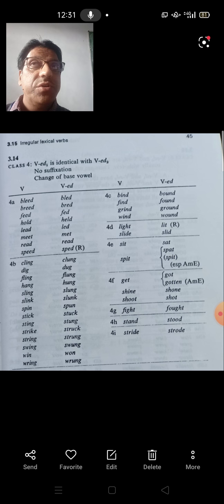Suffixation is not there, but there is a change of base vowel. Vowel in the base form is different from the vowel that is there in the VED1 and in VED2. So there's a list of all the verbs which belong to this class 4.